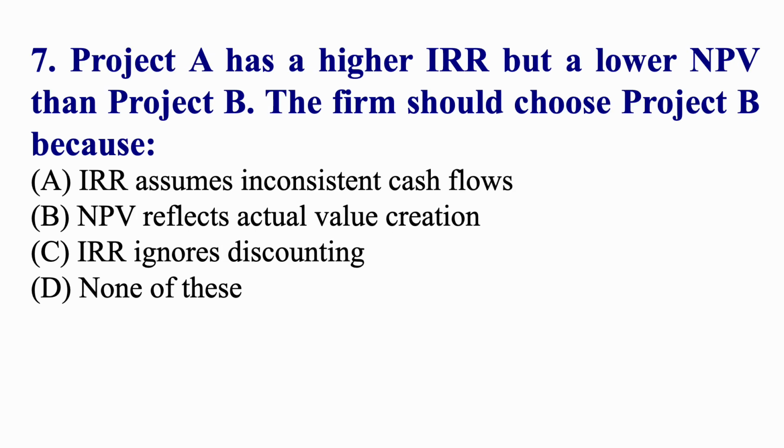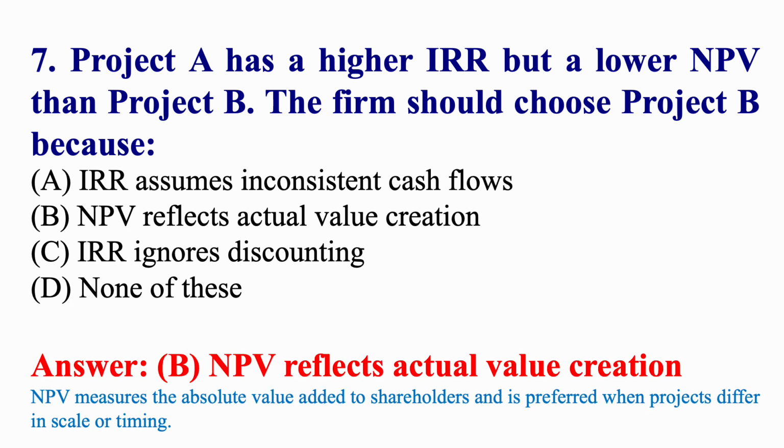A project A has a higher IRR but a lower NPV than project B. The firm should choose project B because NPV reflects actual value creation.